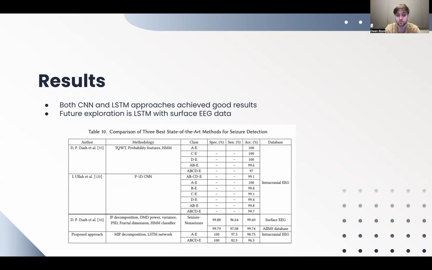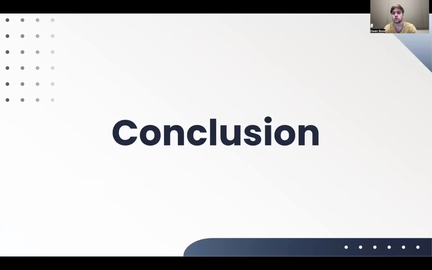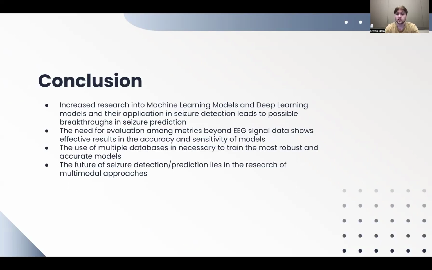So in conclusion, increased research into machine learning models and deep learning models and their application in seizure detection leads to possible breakthroughs in seizure prediction. A lot of this was talking about seizure detection. Essentially, can they detect if a seizure is happening? But a lot of this research is going to be utilized in seizure prediction. Are we able to tell if a seizure is coming? And if we are, can we convey that to the person who is going to suffer from that seizure before it happens?